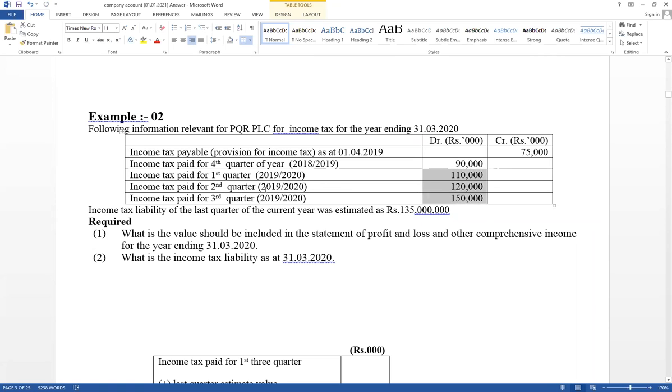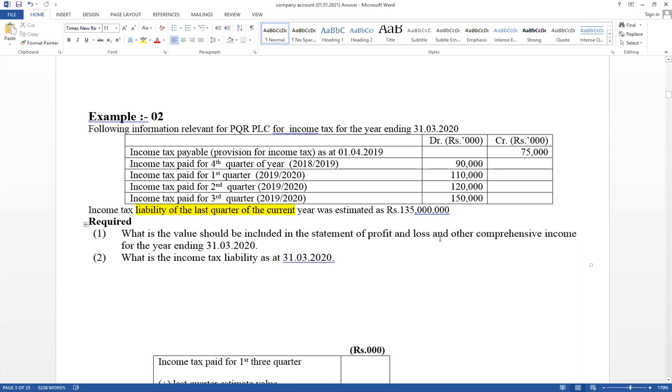First quarter, second quarter, third quarter paid amount for this financial year. This is the first 3 quarter paid amount. And this is the income tax liability of the last quarter. It has given the estimate value this year, the last quarter of the current year. This is the last quarter estimate value for last year. This is the income tax paid for last year's last quarter income tax. This is the current year last quarter estimate value. First 3 quarter paid amount is given, and last year and current year last quarter estimate value also given.